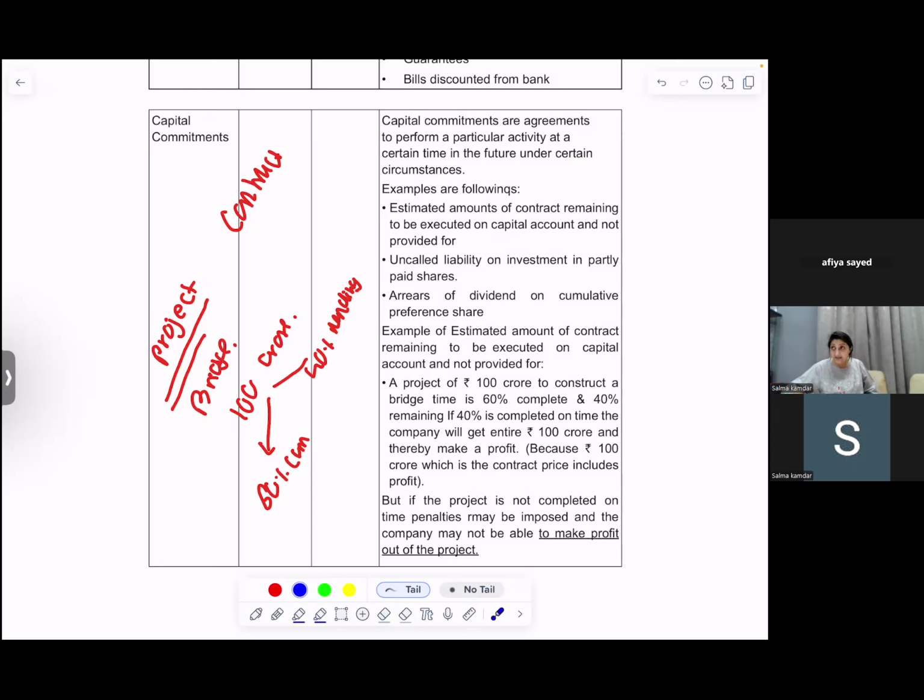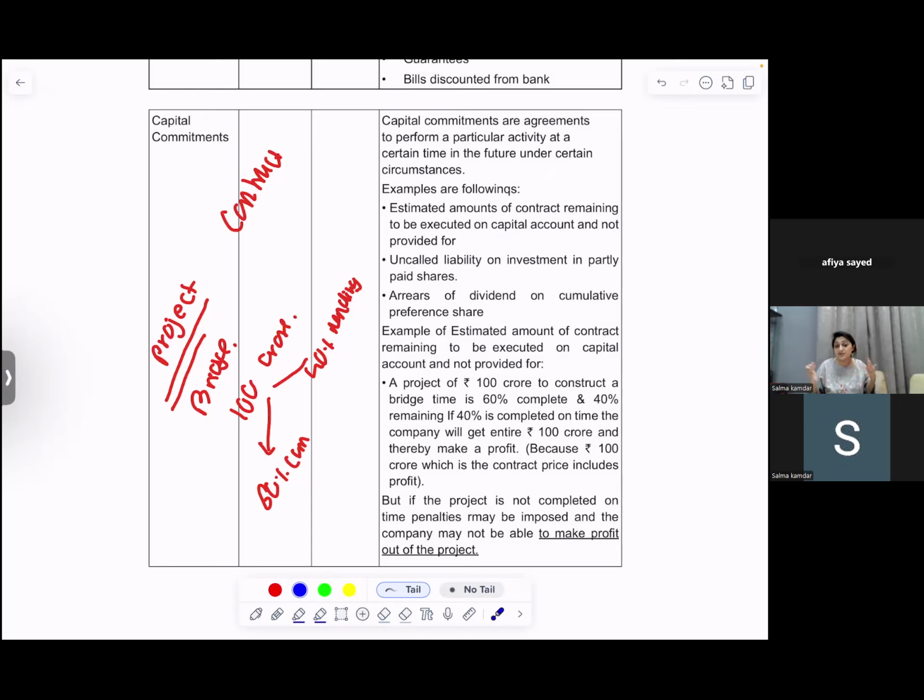The project is very big. I have already told that I have a capital work in progress, and the shareholders will expect a huge amount of profit after the project completes. But if I am telling them that there is a capital work in progress, I also have to tell them that these are the deadlines I'm supposed to meet. And if we do not meet these deadlines, there is an agreed penalty, or we may lose out on the profits.